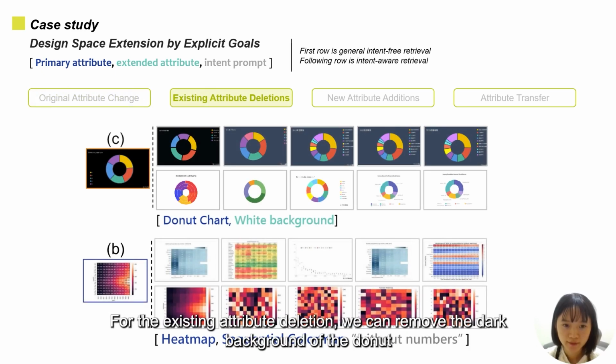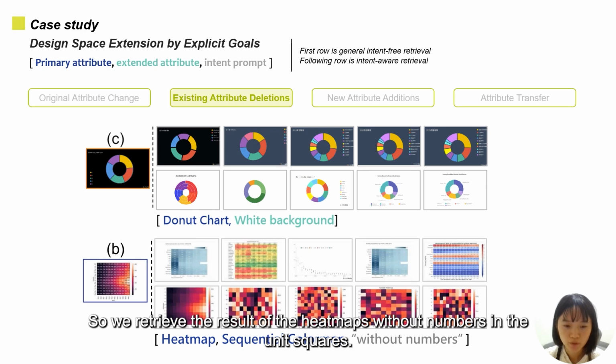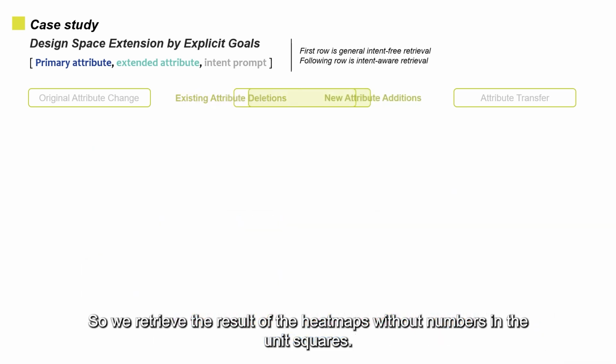For the existing attribute deletion, we can remove the dark background of the donut chart by adding the extended attribute. Also, we can represent our intent using the text prompt. In this case, we add the text prompt without numbers. So the retrieved results are the heat maps without numbers in the unit squares.